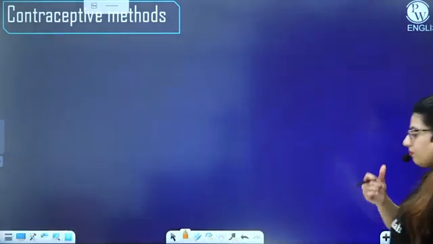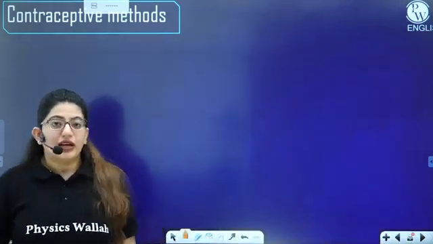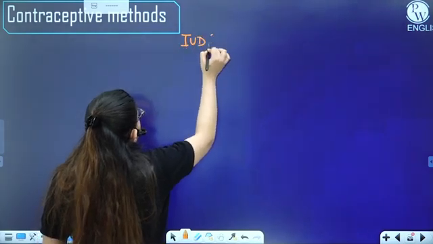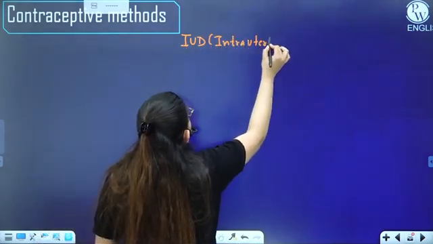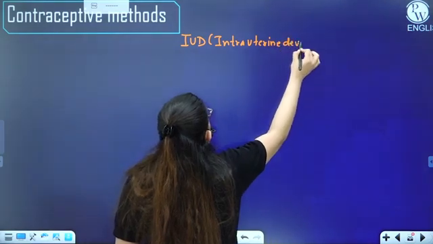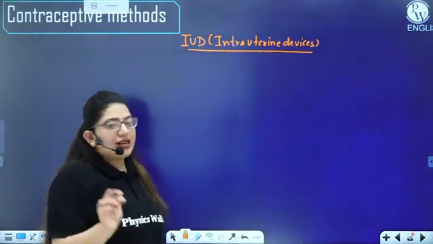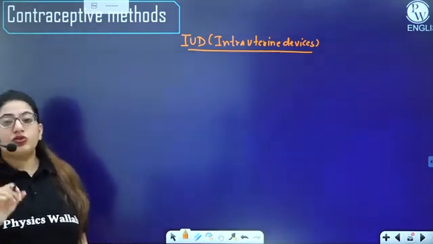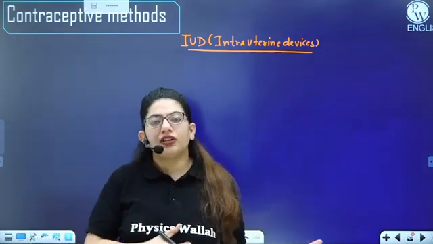Then we have the other methods as well. So we have done the natural methods, we have done the barrier methods. Then we have IUDs. What are IUDs? Intrauterine devices. Its name suggests intra, that means within. So wherever the word intra comes in biology, just remember one thing: intra means within. So these are inserted within the uterus, right?